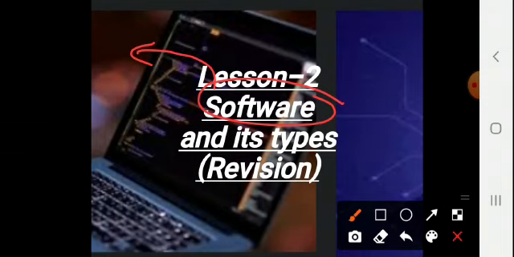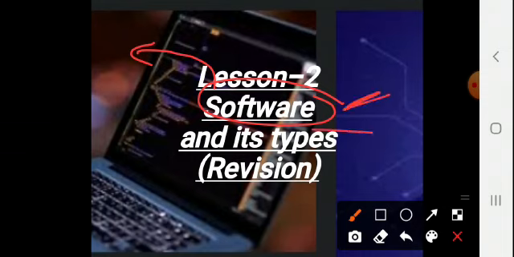Okay, so that is all about the software: without software, hardware is of no use, there is no physical appearance of the software, and it is a set of programs that instruct the computer or hardware to do the work. Okay, so that is all about our software.